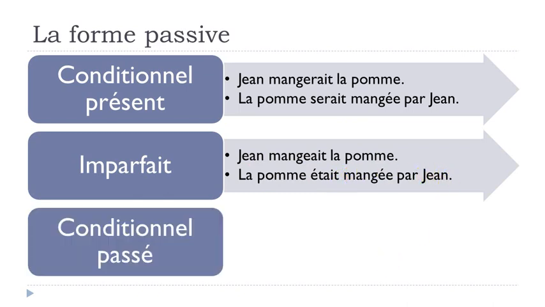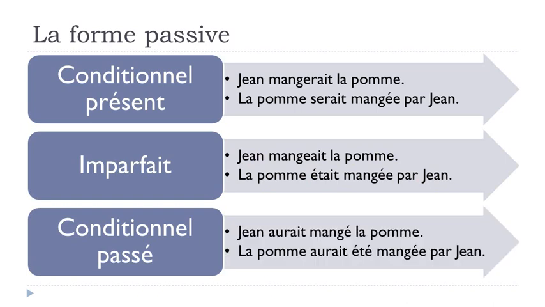And the last one, conditionnel passé, because that's the last one we saw. Jean aurait mangé la pomme, la pomme aurait été, and that's here, aurait été, conditionnel passé form of être, mangé par Jean.